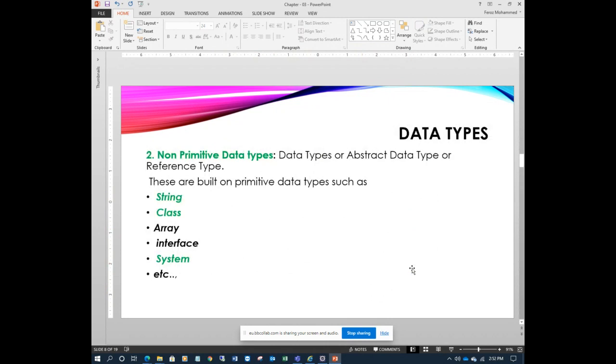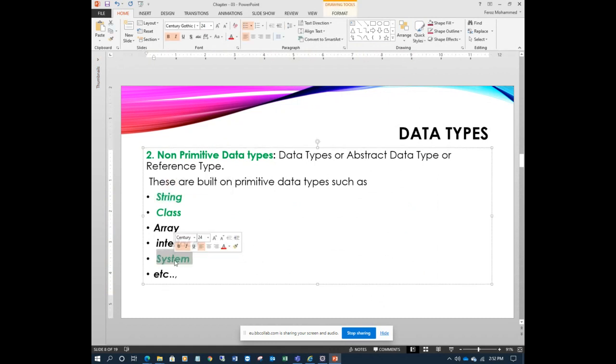So let's see non-primitive, another type of data types here. The ones before are called built-in primitive types. These non-primitive ones are built mostly based on the primitives, like string, class, array, interface, system. Mostly we use string and system. We already use System.out.println. This is also a non-primitive data type, created based on the existing primitive data types. Just remember these names: string, system, non-primitive. So these are the things.